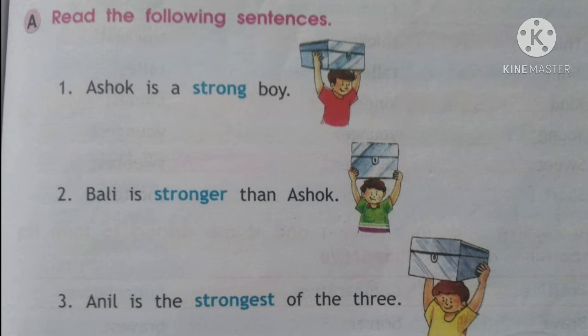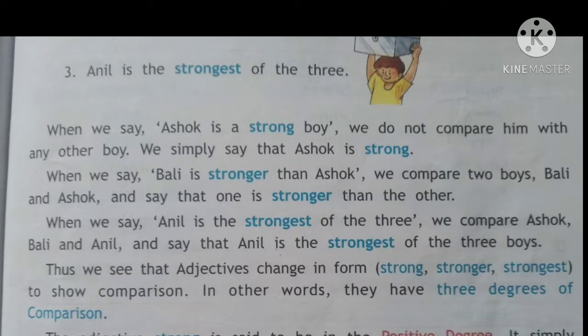So your first sentence is Ashok is a strong boy. Second, Bali is stronger than Ashok. And the third one, Anil is the strongest of the three. When we say Ashok is a strong boy in the first sentence, we do not compare him to another boy. We simply say that Ashok is a strong boy. So we are talking only about Ashok and we are giving him the quality that he is strong. We are not talking about anyone else, only Ashok in the first sentence.